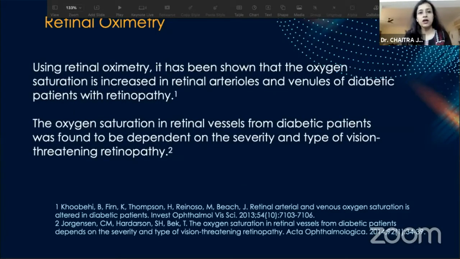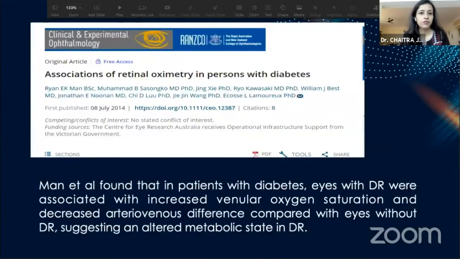Retinal oximetry: other than an RFI, we also have a standalone oximetry device. It has been shown that oxygen saturation is increased in retinal arterioles and venules, and the oxygen saturation in retinal vessels in diabetic patients was found to be dependent on the severity and the type of the disease.